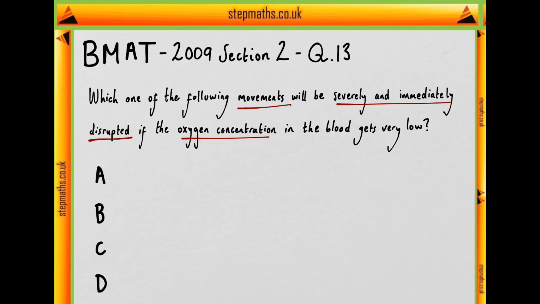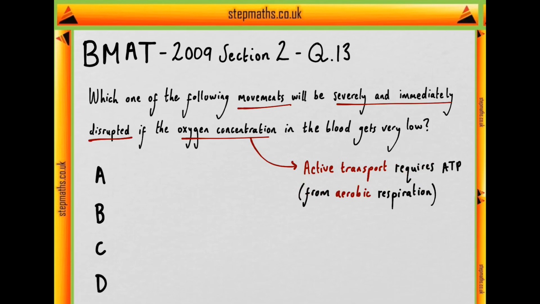Well, we know that the major classes of movements will be diffusion, the net movement of particles down a concentration gradient, which requires no energy; osmosis, which requires the movement of water molecules down a water potential gradient, which again does not require any energy; and the one movement that does require energy generated by aerobic respiration is active transport. Active transport requires ATP, which is produced in aerobic respiration involving oxygen.